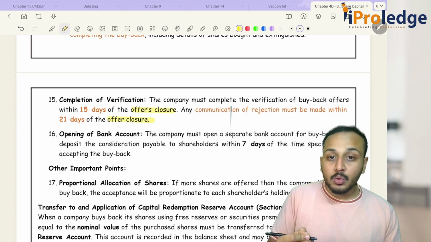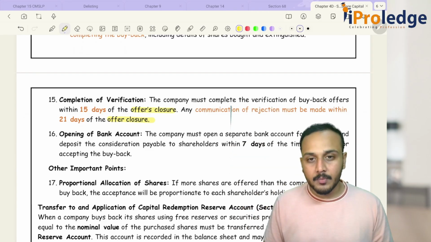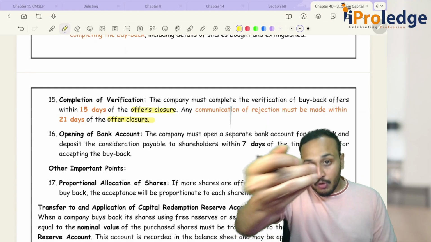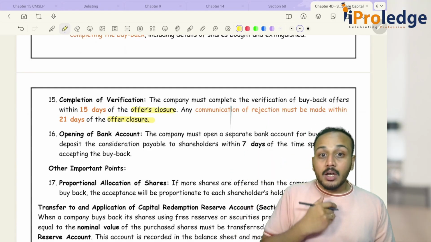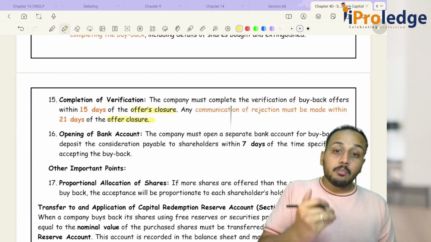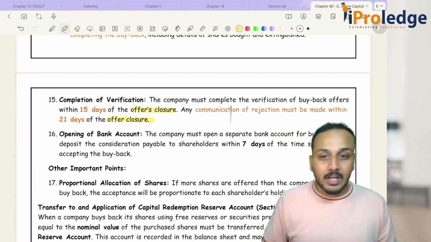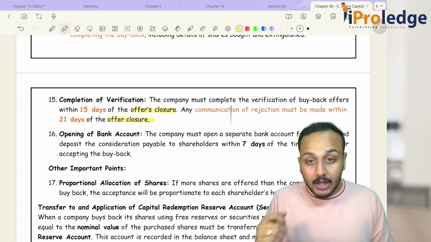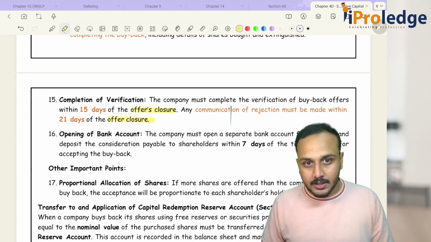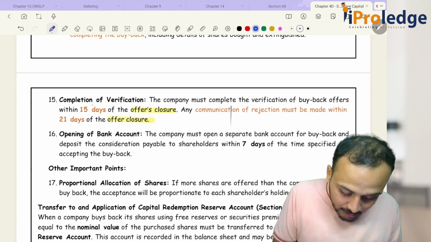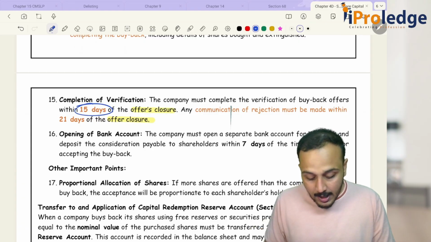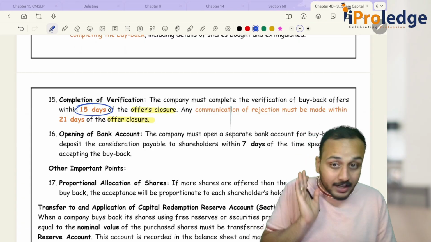Now I have to verify the buyback offers. I have given letter of offer. Now you guys have given me the offer that sir, I am willing to sell so many equity shares at so and so price. I have to verify this offer within how many days? Within 15 days.